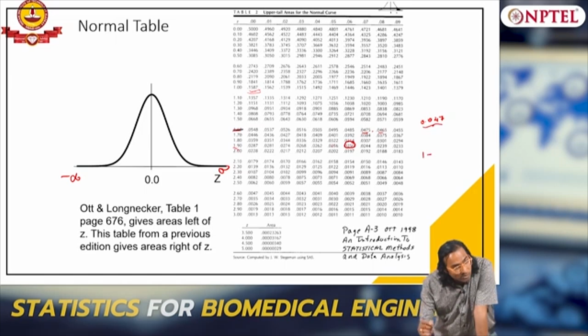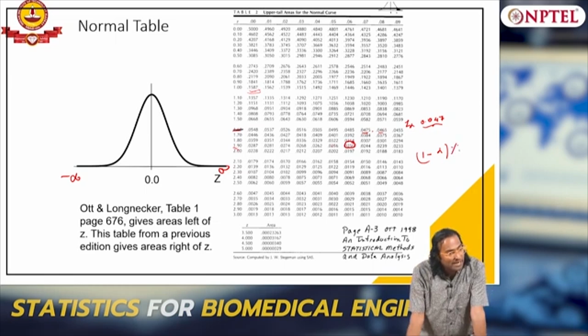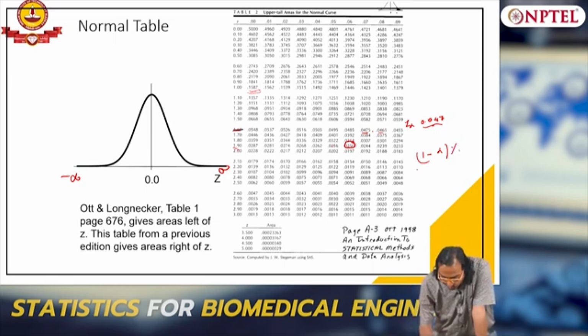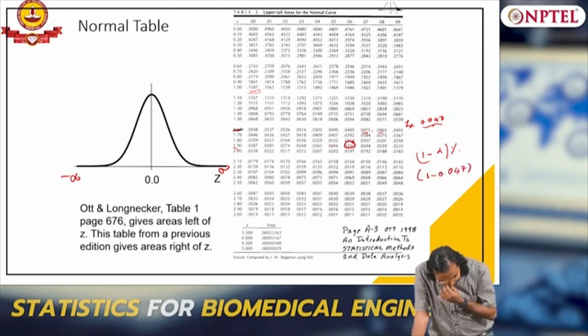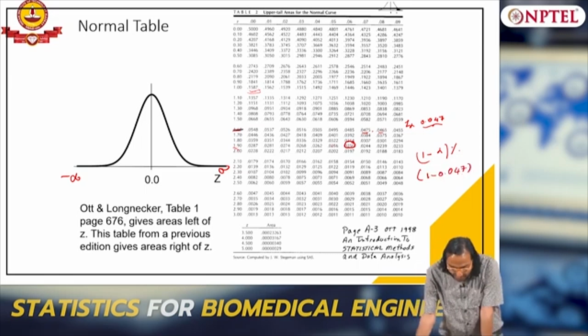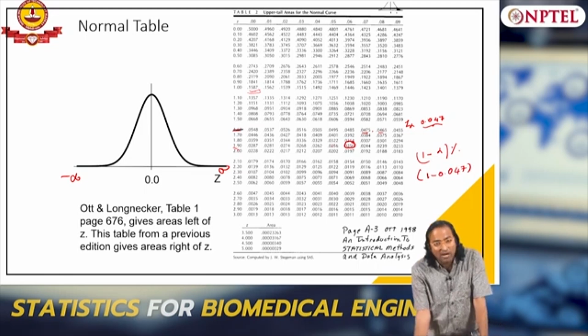If you take it as Z alpha, then 1 minus alpha percentage is my confidence with which I can reject. So you can reject with 95 point because it is one sided. It is a one sided hypothesis. If I take two sided, what will be the answer?